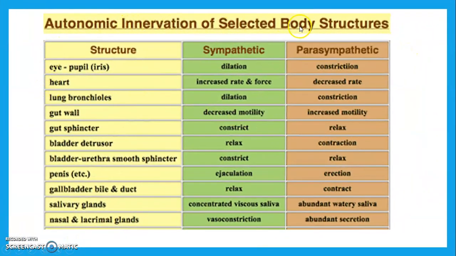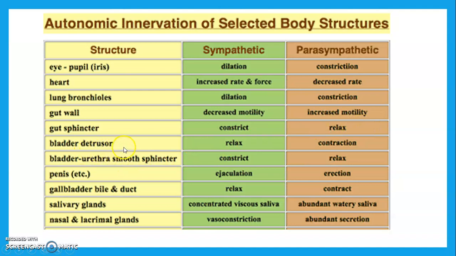Then we see autonomic innervation of selected body structures. These are different body parts and effects. On the eye, our pupils get dilated in the sympathetic and constricted in the parasympathetic. Heart rate gets increased in the sympathetic. In the parasympathetic, heart rate is decreased. Lung bronchioles are dilated in the sympathetic, and in the parasympathetic lung bronchioles are constricted. Gut wall motility is decreased in the sympathetic. Gut wall motility is increased in the parasympathetic. Gut sphincter is constricted in the sympathetic, and gut sphincter is relaxed in the parasympathetic.